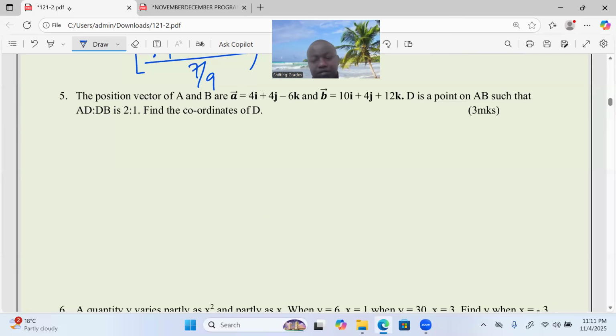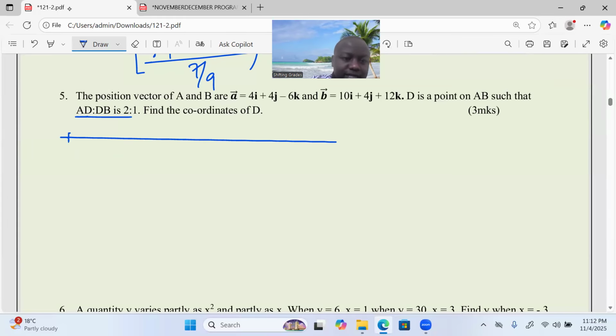Find the coordinates of D. According to how the ratio has been stated, this is simply internal division of a line, proportional division of lines, internal case. So with A here, we move to a point D, then we proceed to B.